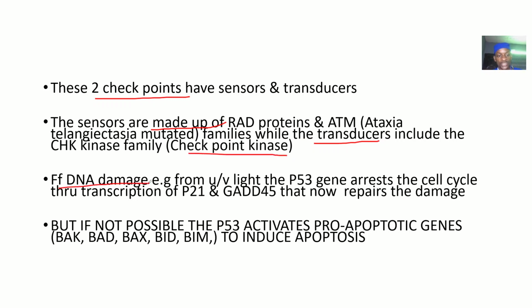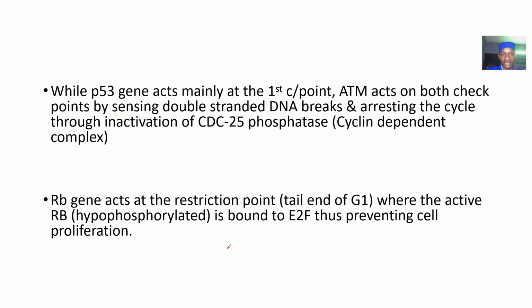Following DNA damage from ultraviolet light, the p53 gene arrests the cell cycle through transcription of p21 and GADD45, which repair the damage. But if not possible, p53 activates pro-apoptotic genes that induce apoptosis, and we have BAK, BAD, BAX, BID, and BIM genes.